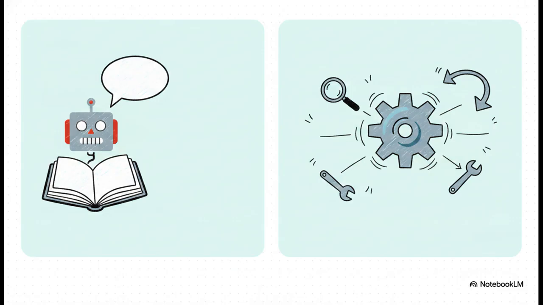No agency whatsoever. But an AI agent? You can give it a vague, high-level goal, and it will autonomously break it down into a multi-step plan, write its own code, execute that code, search the live web for missing context, and, this is the real game changer, correct itself when it makes a mistake along the way. It's literally a system working on your behalf.